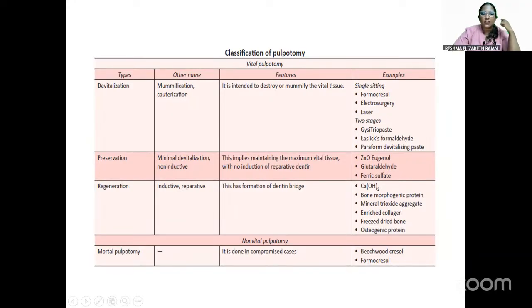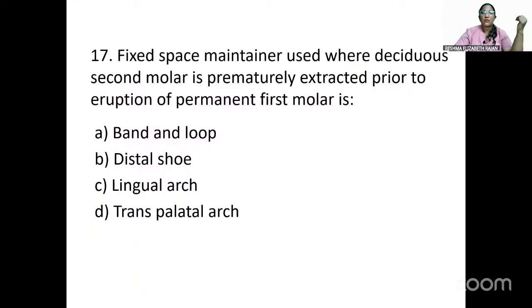Then comes non-vital pulpotomy, in which mortal pulpotomy is given. The materials are beechwood creosote and formocresol. So try to remember the classification, because these types of questions have been asked multiple times in previous year question papers.